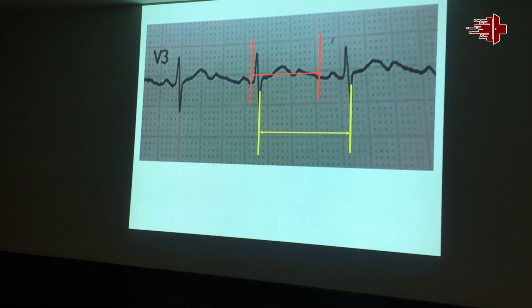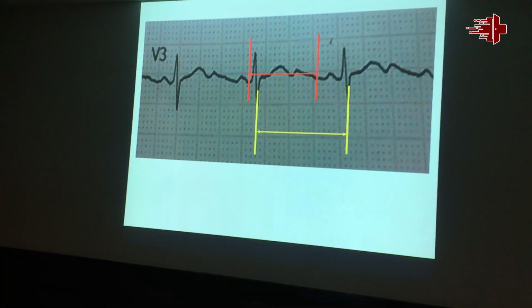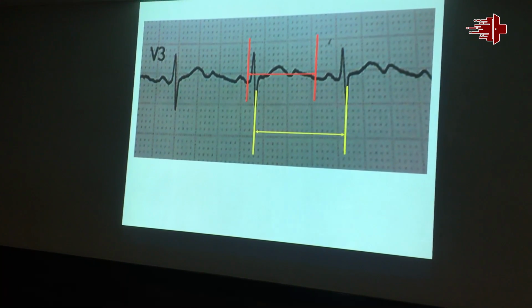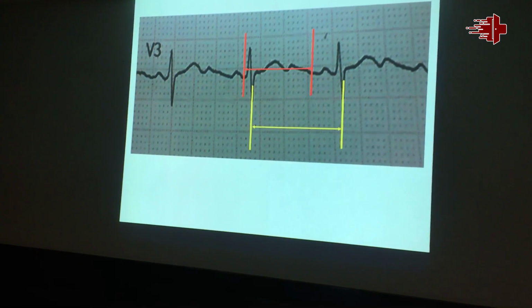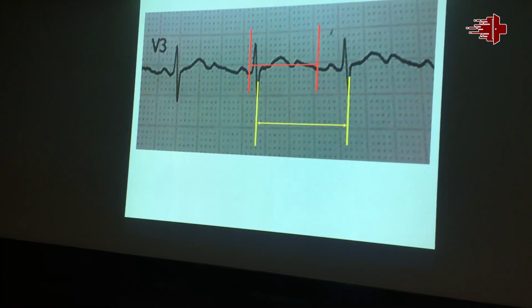Long QT is simply diagnosed whenever the QT interval, from the beginning of the Q wave to the end of the T wave or U wave, is more than half of the RR interval. Whenever it is more than half of the RR interval, it is long. So long QT interval is diagnosed like this.